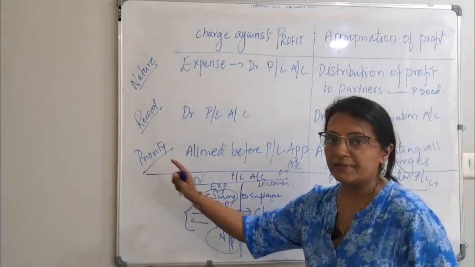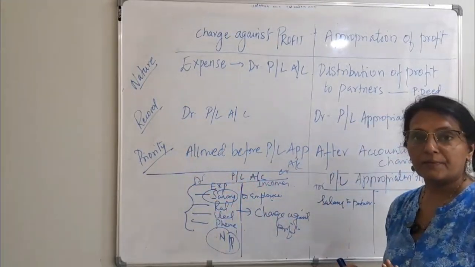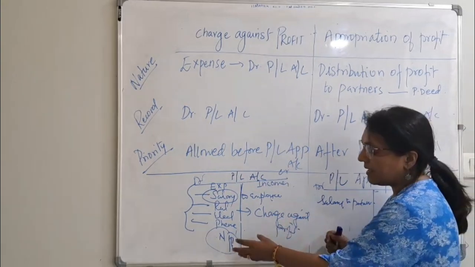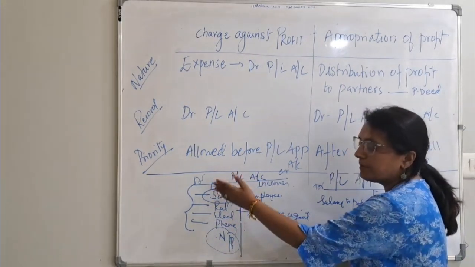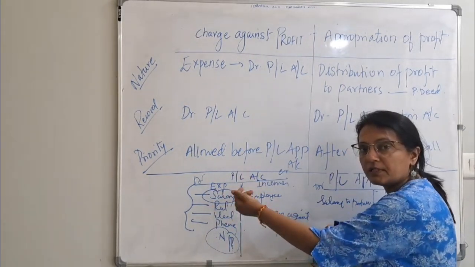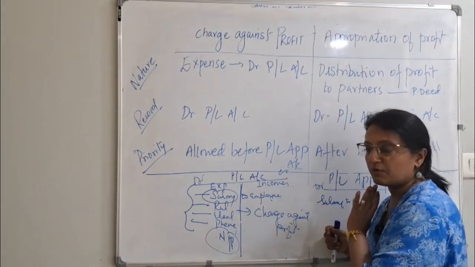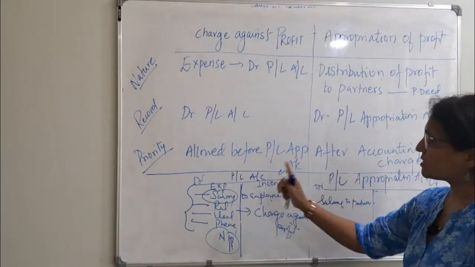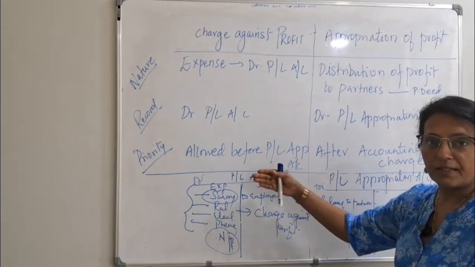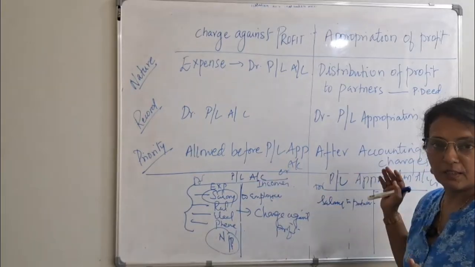Next one is priority. This has priority because before arriving at net profit you have to give all the salary, give everything, and then you arrive at this profit. So it is allowed before profit and loss appropriation. Priority is the P&L account. Then you prepare the P&L appropriation.